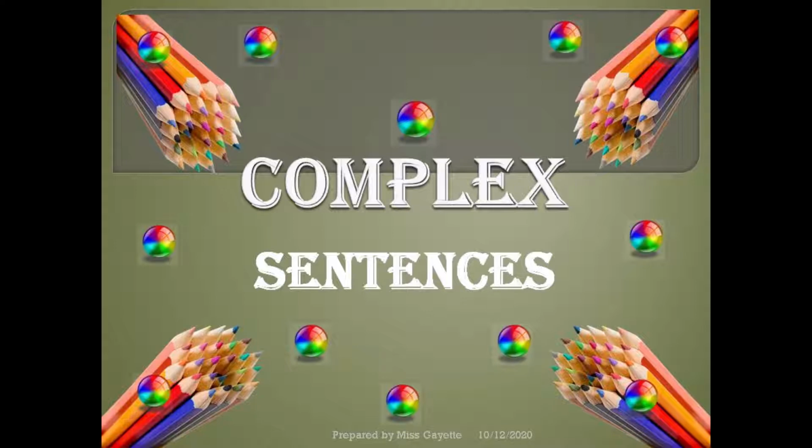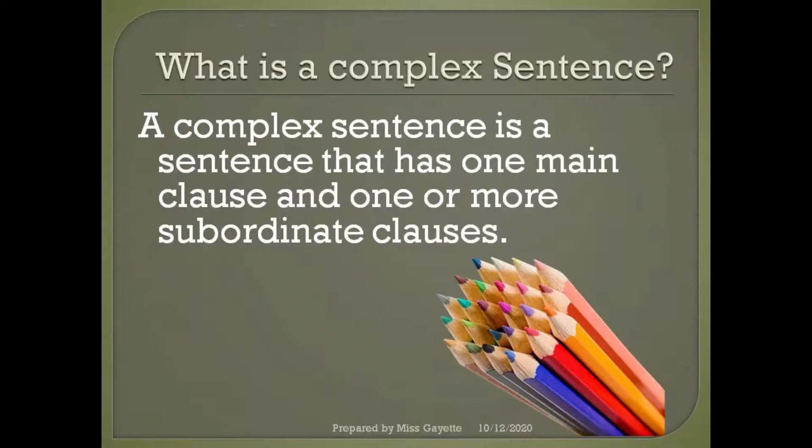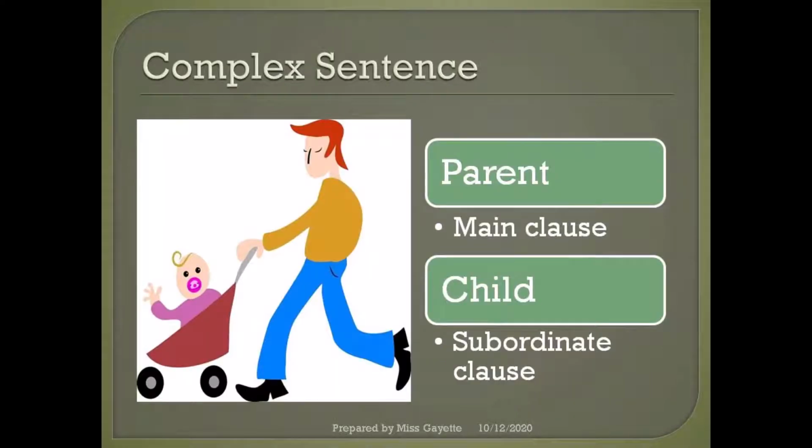Miss Gate here. We will be looking at complex sentences. What is a complex sentence? A complex sentence is a sentence that has one main clause and one or more subordinate clauses. Now when we say the main clause, let us consider it to be the parent of clauses and the subordinate clause to be the child or children of the clauses.